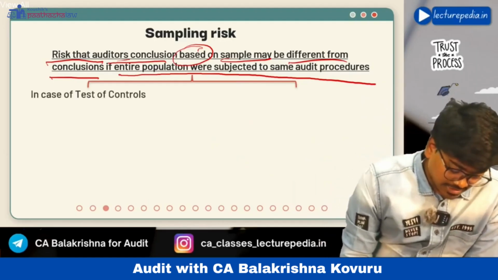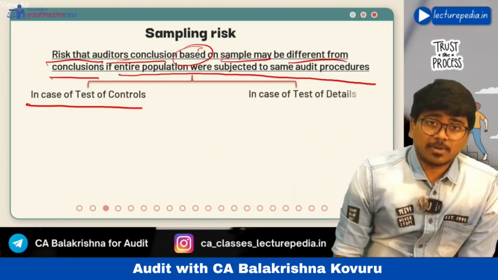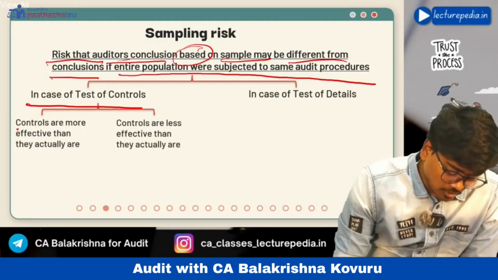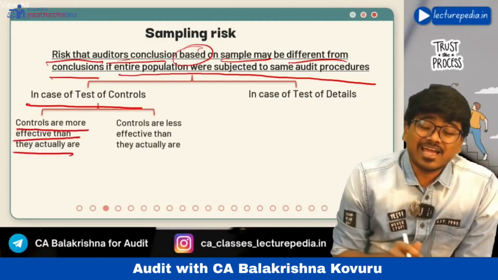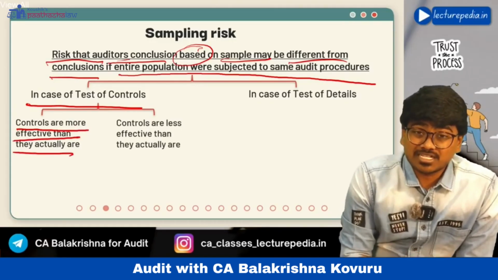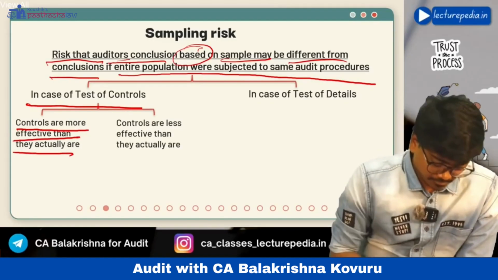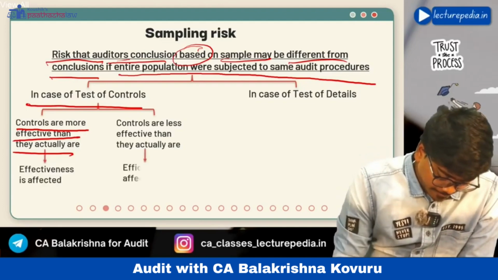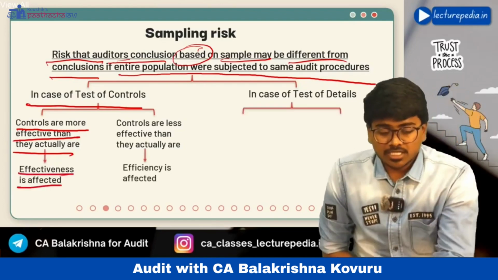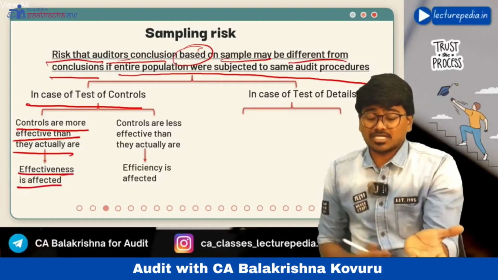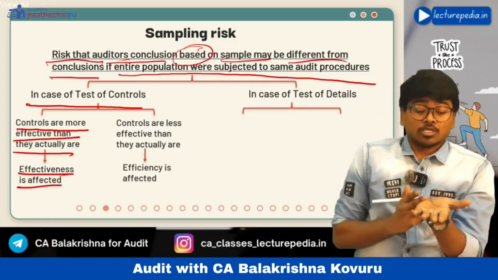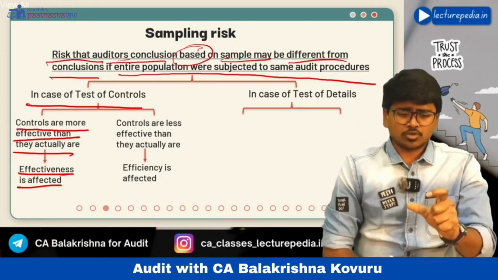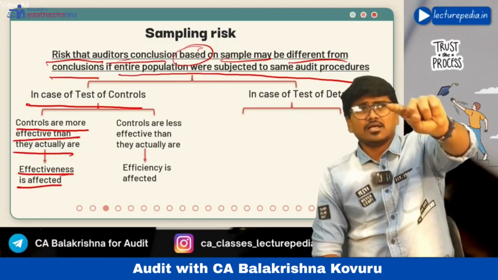So in case of test of controls, you might say that controls are operating effectively. See, controls are more effective than they actually are. This will affect the effectiveness of the audit. Actually, controls are not working effectively, but you are saying controls are working effectively. So you are giving a wrong opinion. You are not achieving your objective, so effectiveness will be affected. I have already told you what is effectiveness and what is efficiency while discussing essay 315.